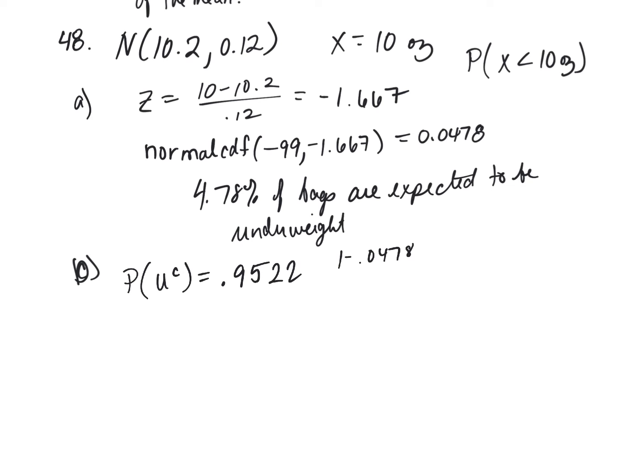The probability that it is underweight would be about 4.7%, and the probability that it's not underweight is about 0.95. None of the 3 bags being underweight would be 0.9522 to the third power, which is 0.863.